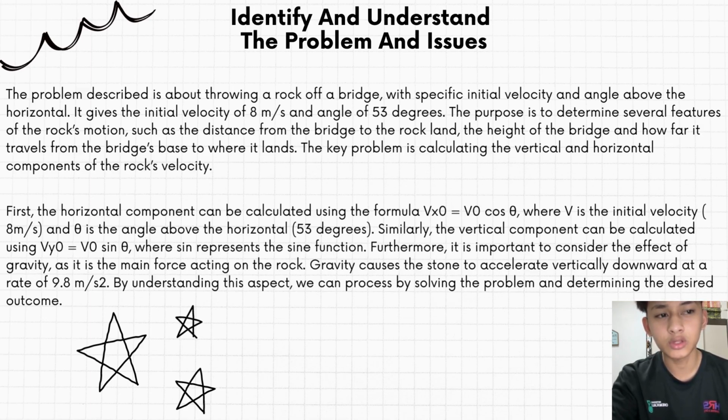Furthermore, it is important to consider the effect of gravity, as it is the main force acting on the rock. Gravity causes the rock to accelerate vertically downward at a rate of 9.8 meters per second squared. By understanding this, we can proceed to solve the problem and determine the desired outcome.